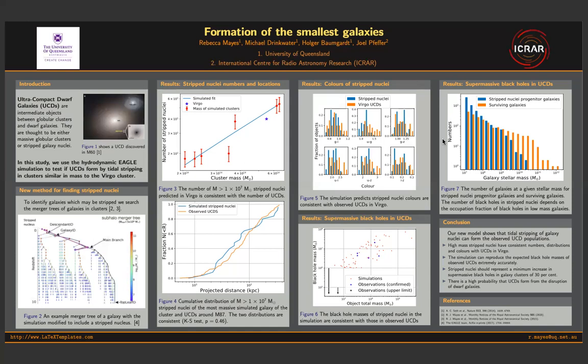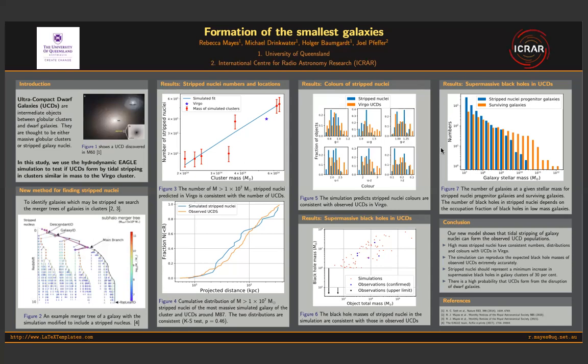In Figure 7, we compare the number of galaxies that will have been disrupted to form stripped nuclei with surviving galaxies in a simulated cluster. We find that the expected number of supermassive black holes in stripped nuclei depends on the occupation fraction of black holes in low-mass galaxies. Assuming pessimistic occupation fractions, stripped nuclei represent a minimum increase in supermassive black holes in galaxy clusters of 30%. In conclusion, our new model of UCD formation shows that the tidal stripping of galaxy nuclei can